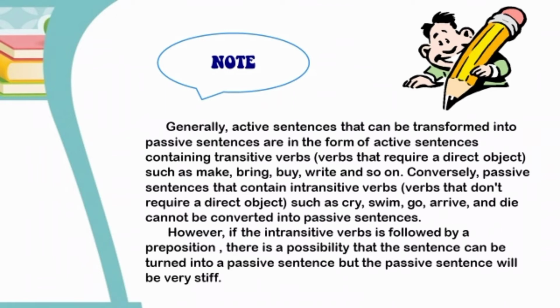Sebaliknya, active sentence yang mengandung intransitive verbs, kata kerja yang tidak memerlukan objek langsung, seperti cry, swim, go, and so on, tidak bisa diubah menjadi passive sentence. Namun, apabila intransitive verb tersebut diikuti oleh preposition, ada kemungkinan sentence tersebut bisa diubah menjadi passive sentence. Tetapi, passive sentence yang terbentuk akan sangat kaku.